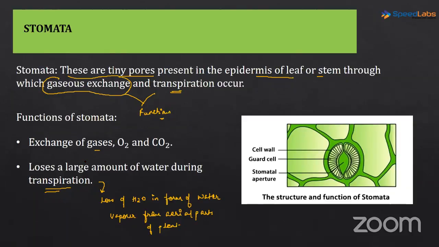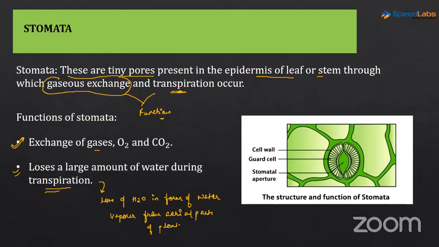So the two functions of the stomata are the gaseous exchange and the transpiration. The exchange of oxygen and carbon dioxide is happening through these tiny pores, as well as the loss of water. Whatever excess water is there in the plant is being lost from the stomata. So these are the two important functions of stomata.